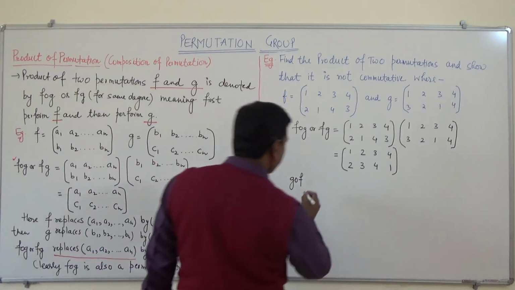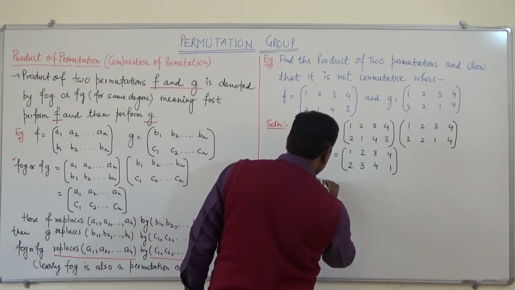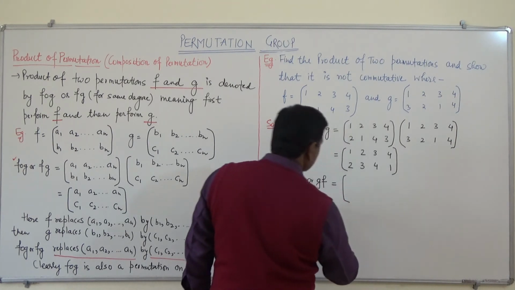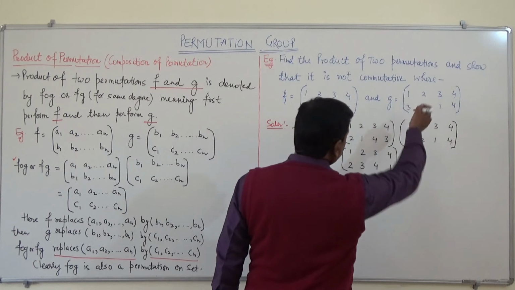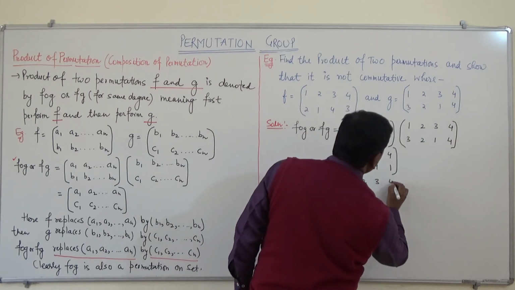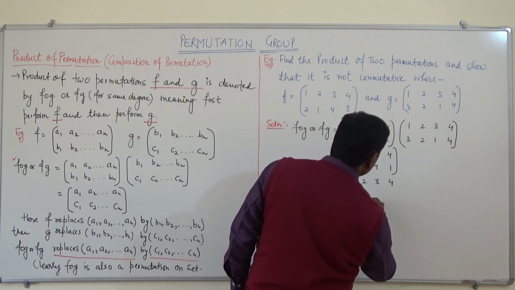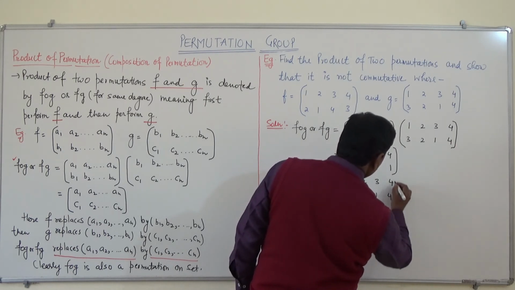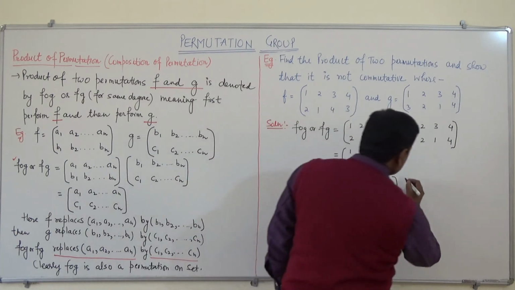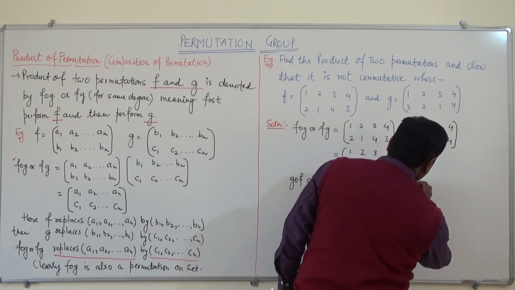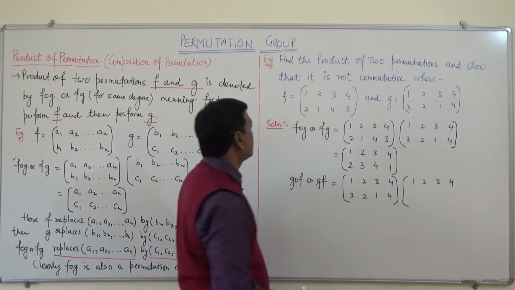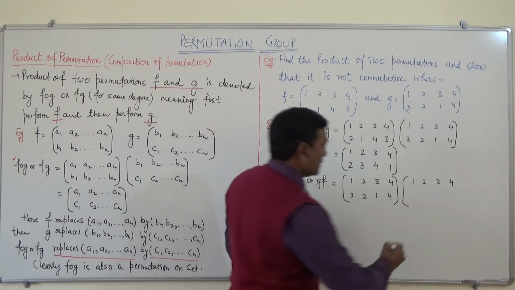First we will perform G, which is 1 2 3 4, 3 2 1 4, and then F, which is 1 2 3 4, 2 1 4 3.